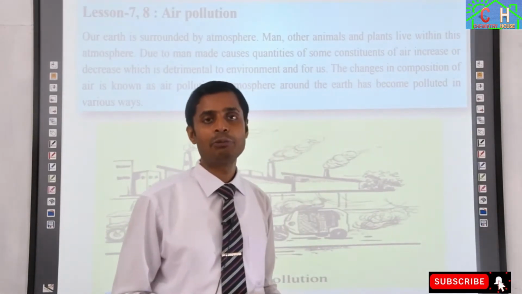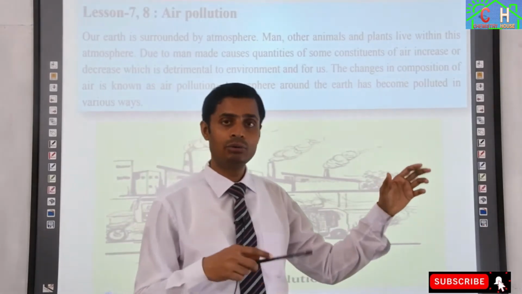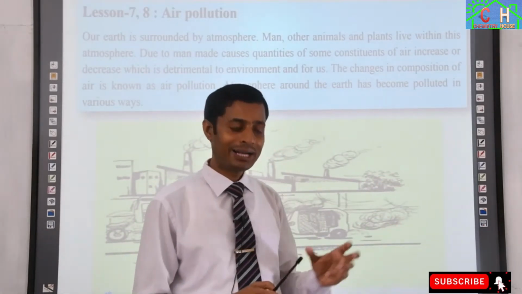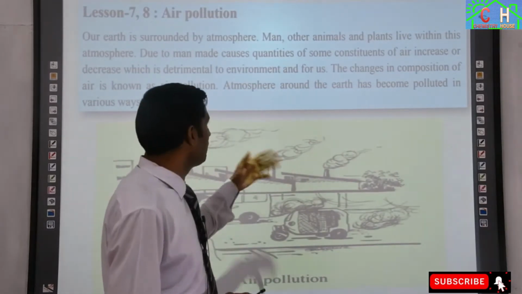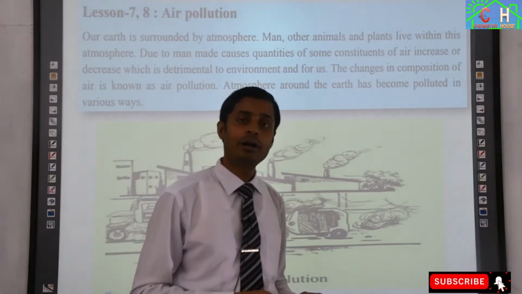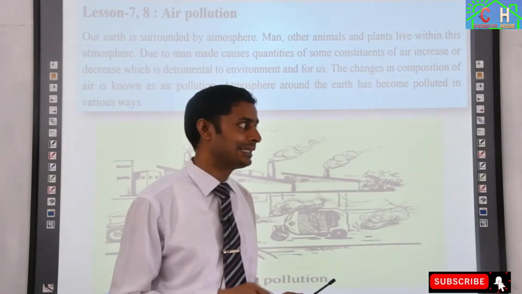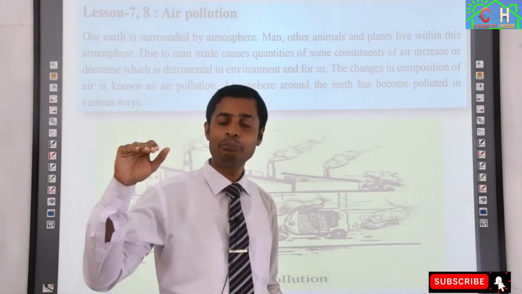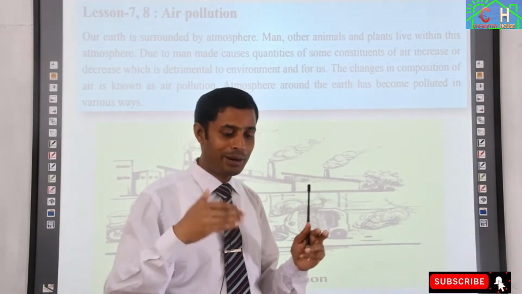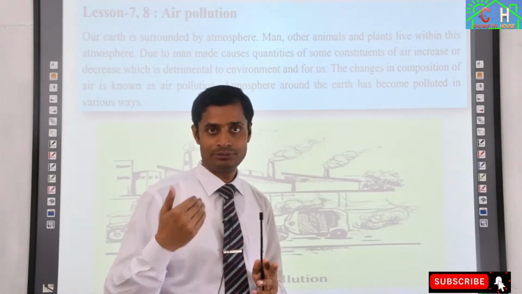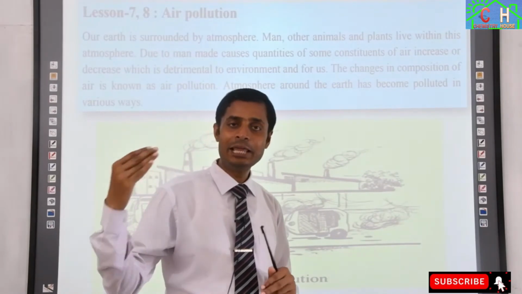Another thing is carbon dioxide. It causes global warming, I have said. So what are the effects of this global warming? The effect of global warming is that it is increasing the temperature of our environment, and our environment is getting hot, and the sea level is increasing.